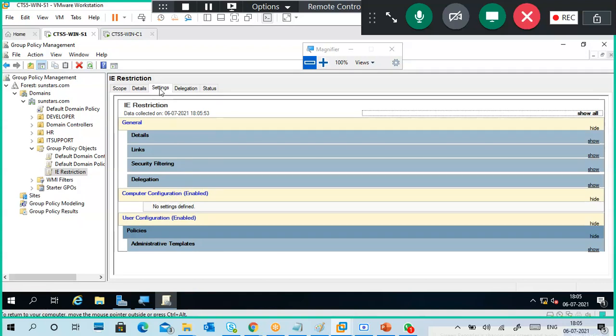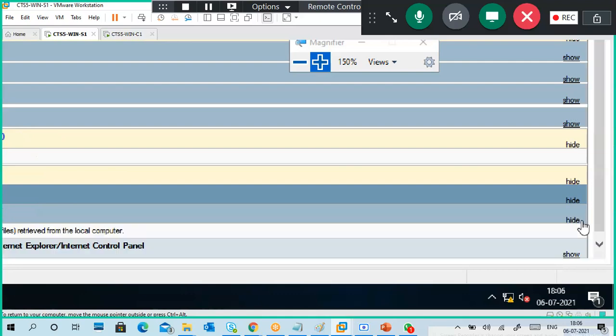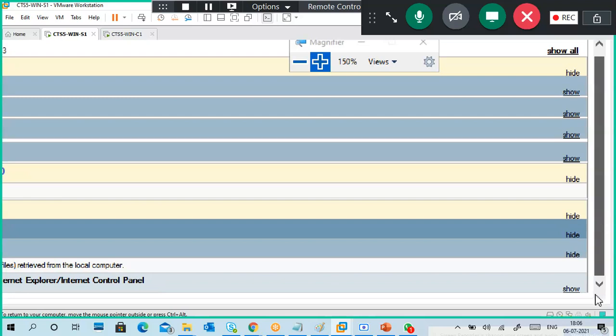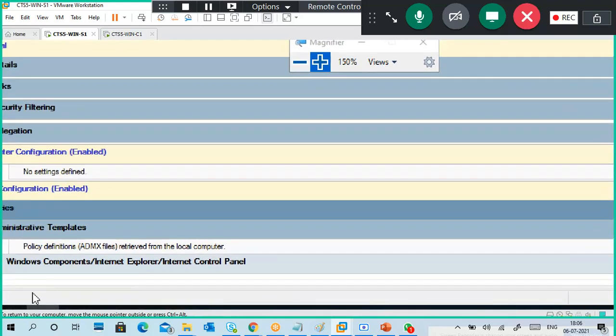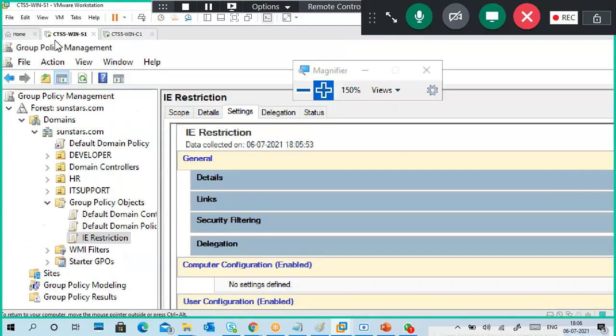Refresh. See IE restrictions, settings. So what are the settings in this policy? You can see what policy you created, you are able to see it properly. Retrieve from local system, user configuration. So some Internet Explorer related setting is created, it is shown. Guys, I created a policy, I edited the policy. What is the next step?